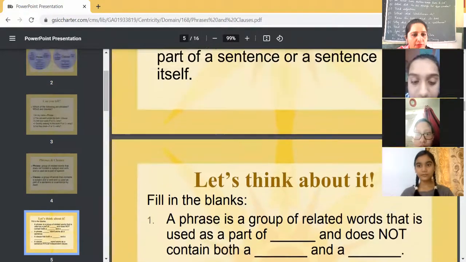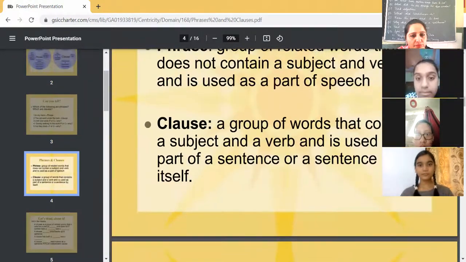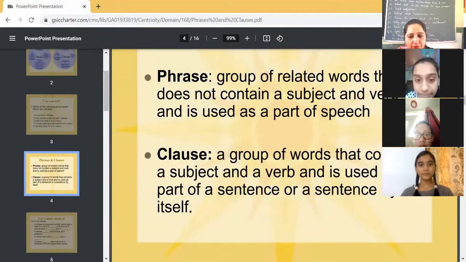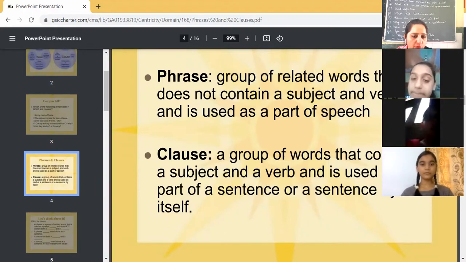See here. A phrase is a group of related words that does not contain a subject and a verb and is used as a part of speech. A clause is a group of words that contains a subject and a verb and is used as a part of a sentence or a sentence by itself. Okay?